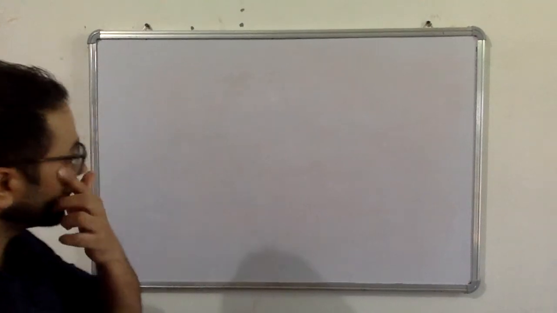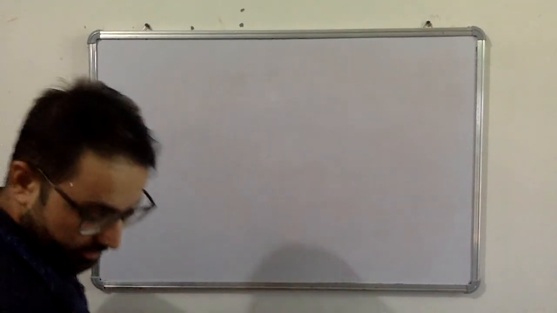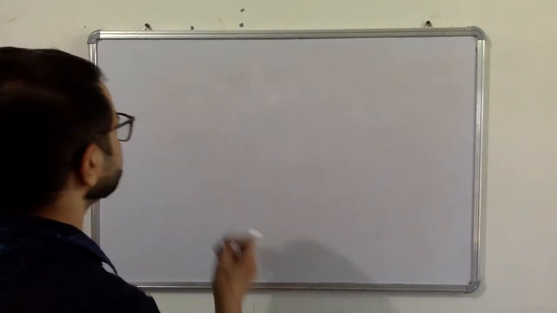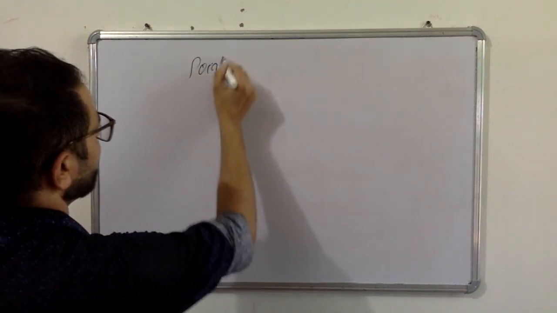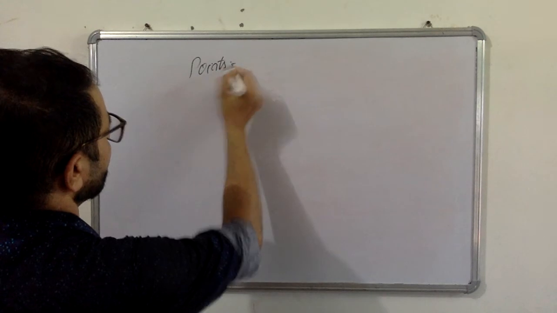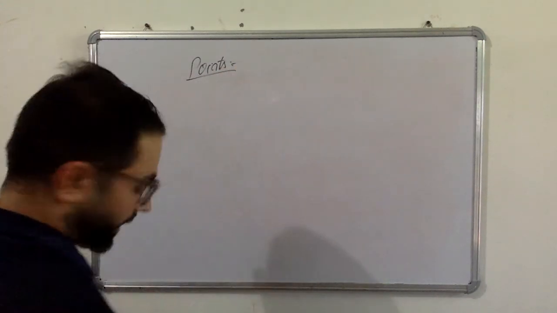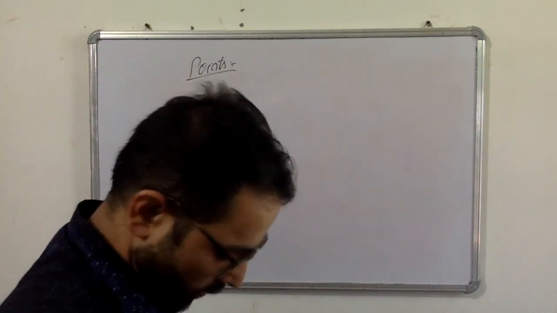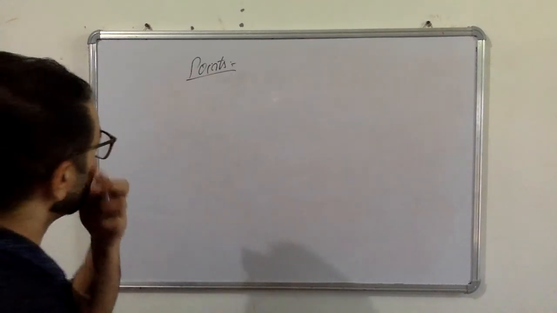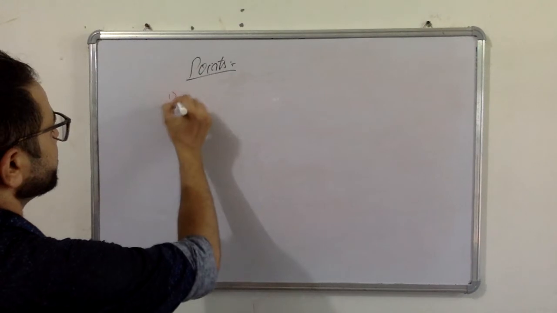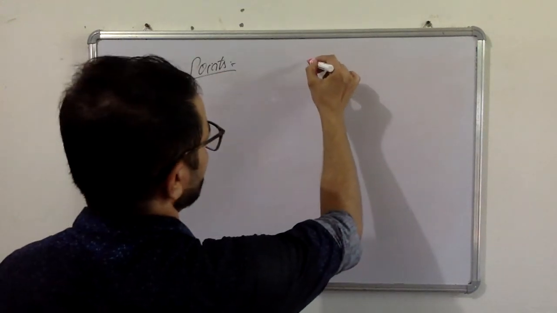Okay. So now there are important points regarding work. First of all, we will write the definition of work.